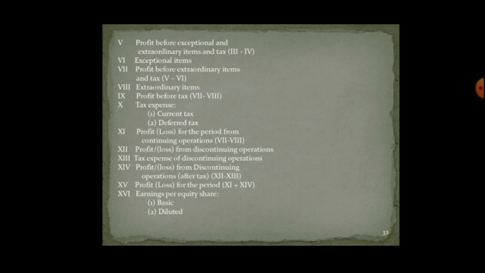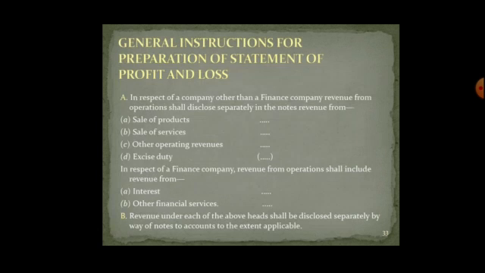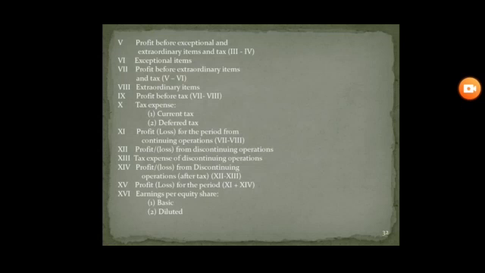Then you will derive the profit for this period, and from this profit we are going to calculate the earning per equity share. That means we are going to divide the profit among the number of equity shares. Now basic and diluted is again per equity share, the profit or loss of the period divided by the number of equity shares. Basic is simply dividing by the number of equity shares, and diluted is divided by the number of preference shares as well.